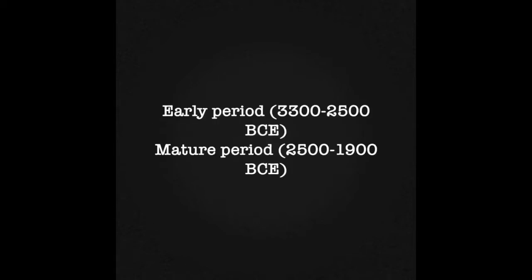The lifetime of the Indus Valley Civilization is divided into 3 periods. The first one is the early period, which lasted from 3300 BCE to 2500 BCE. The second of these periods is the mature period, which lasted from 2500 BCE to 1900 BCE. The final period of the Indus Valley Civilization is known as the late period. It lasted from 1900 BCE to 1500 BCE.